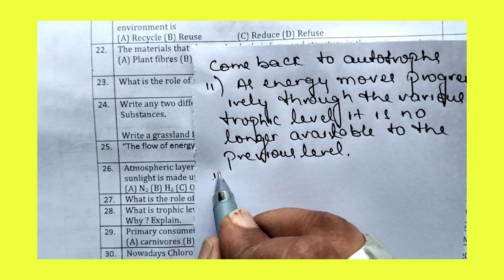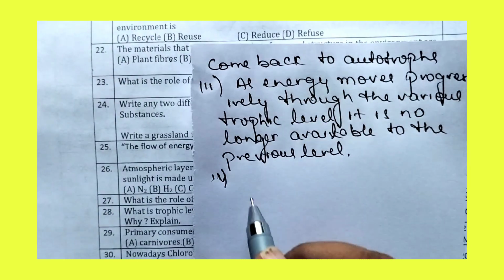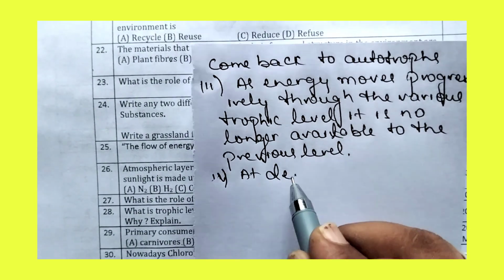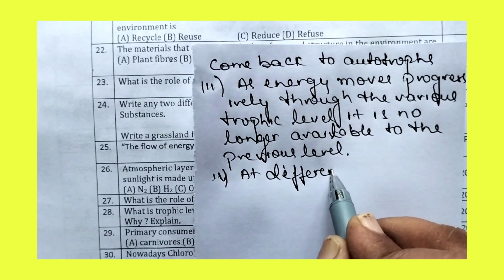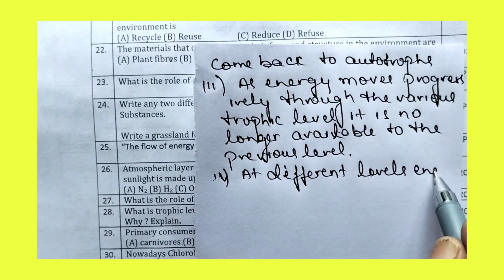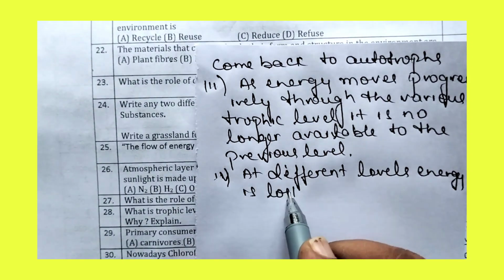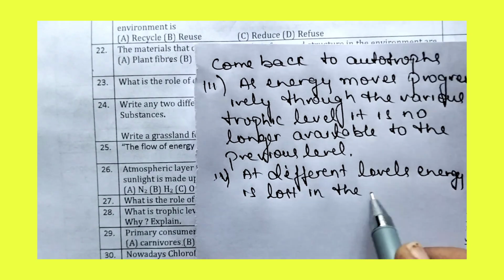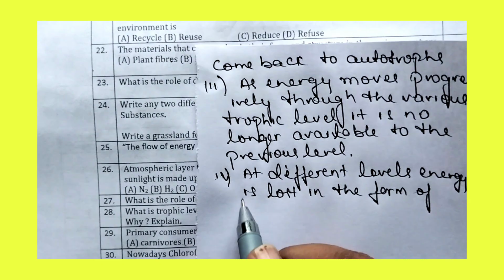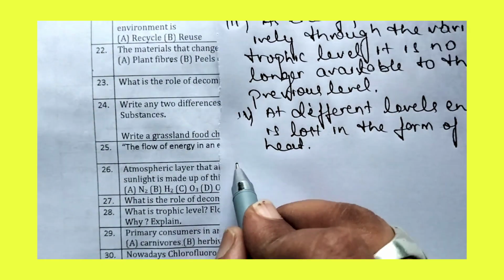Then the last point, the fourth point, is that at different levels, energy is lost in the form of heat. So this is the answer for the 25th question.